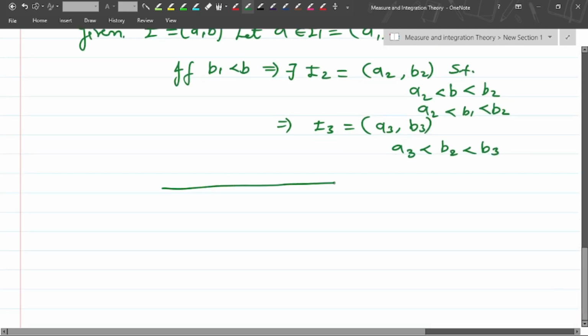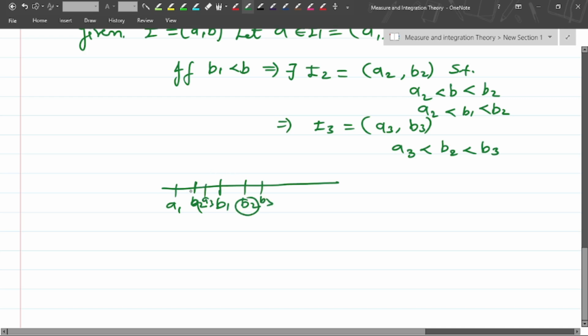In this way, you can see that with a1, b1, b1 lies between a2 and b2, and b2 lies between some a3 and b3.